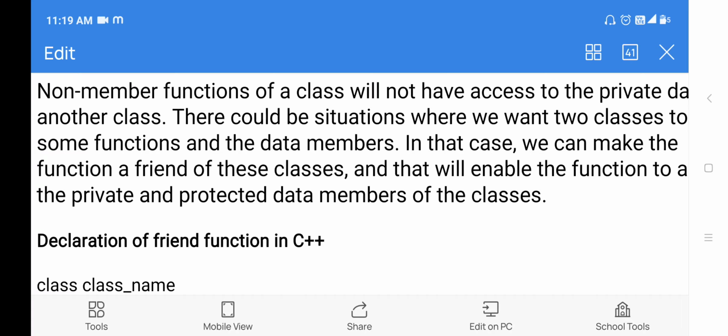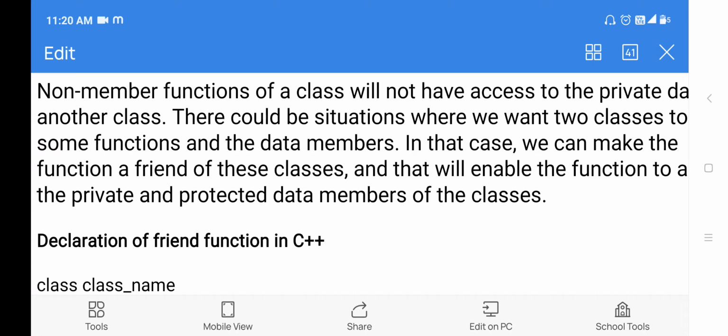If any function is declared outside the class, it cannot use the private members. But if you want to provide access to functions declared outside the class, then that function should be declared as a friend. If any function is declared as a friend, then that function can access the private members of the class.